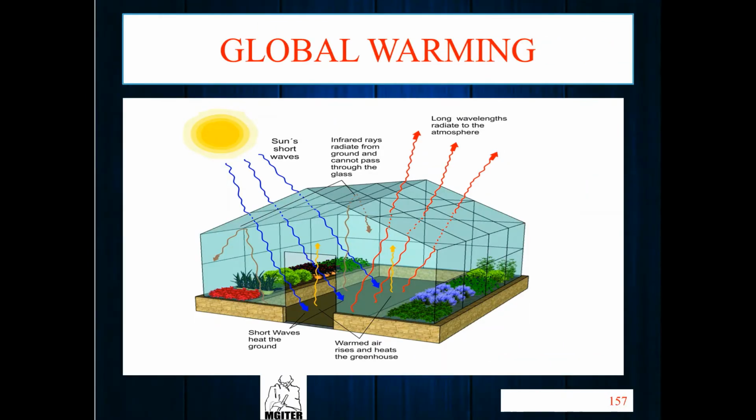To understand the greenhouse effect, you have to imagine a greenhouse. Look at the figure. A greenhouse is used for the plantation and growth of some plants, which requires specified temperature and humidity. So what happens in the greenhouse? There are sun rays which have short waves as well as long waves.